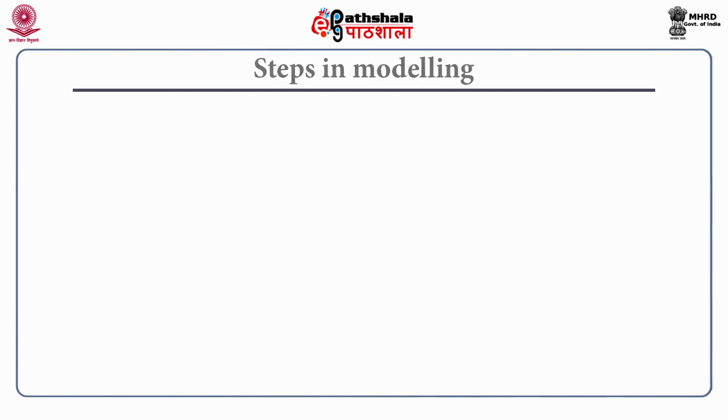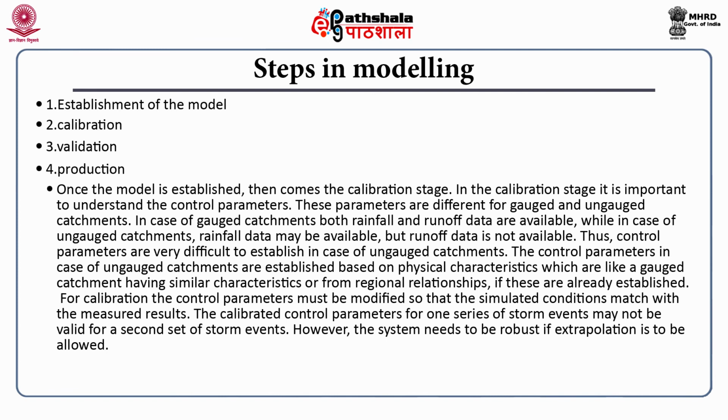So what are the steps in modeling? The first step is to be able to establish the model. What do we mean by establishing the model? We should be able to identify the problem. What exactly is the problem that we want to study? Is it the flood flow? Is it the extreme rainfall event? Is it the agricultural production that is affected in the watershed? Is it the industrial watershed that we want to study? So we have to first understand the problem, and then based on that we have to determine what are the parameters and the variables that we will choose.